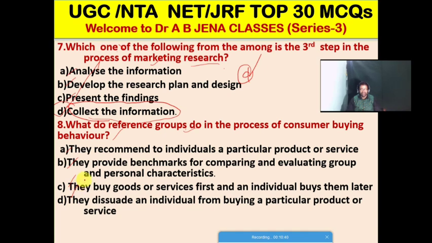D, they stop an individual from buying a particular product or service. So friends, B is the right option for this MCQ. The reference groups, in the process of consumer buying behavior, provide the benchmarks for comparing and evaluating the group and personal characteristics. So B is the right option for this MCQ.